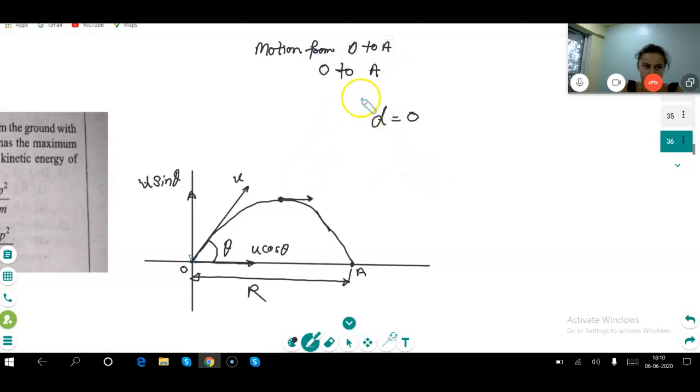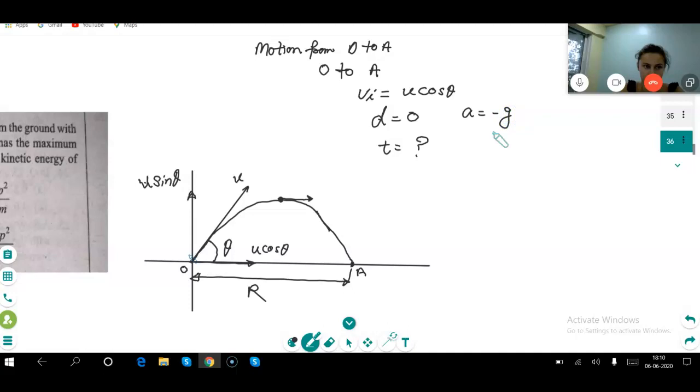At O, what is the initial velocity? Initial velocity is u cos theta. No, sorry. Here we are taking the initial vertical velocity, so here it is u sin theta. We are not taking horizontal, we are taking vertical motion. And a is equal to minus g.